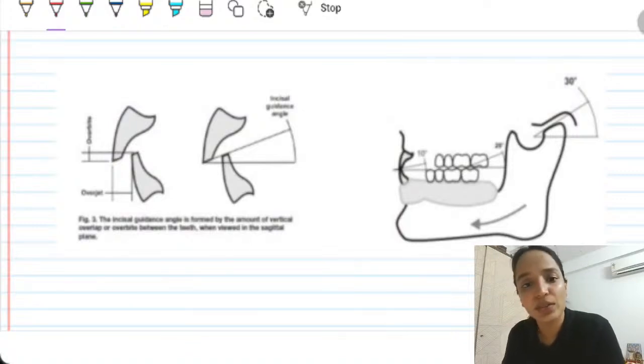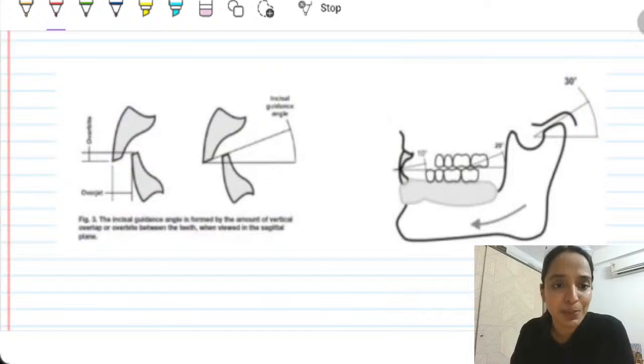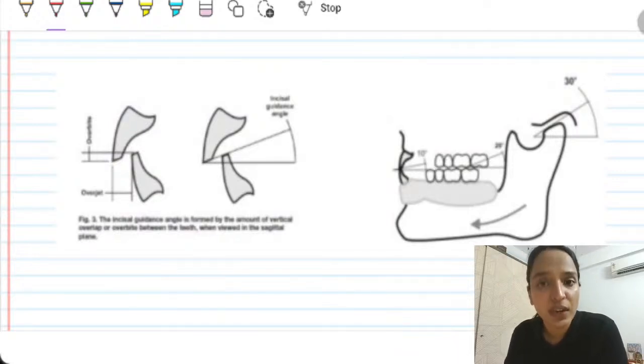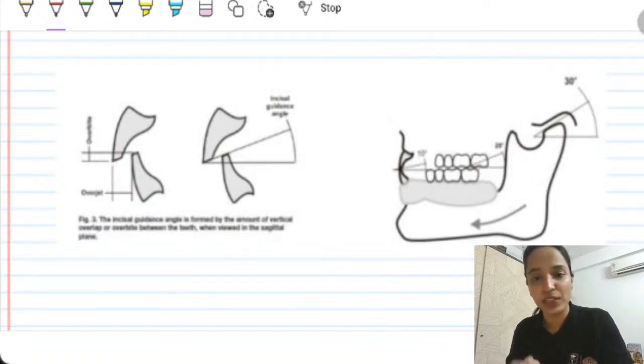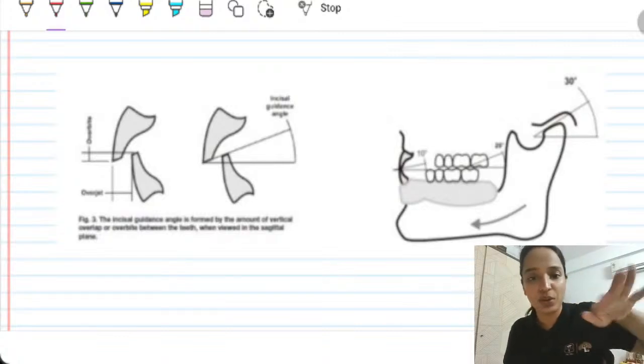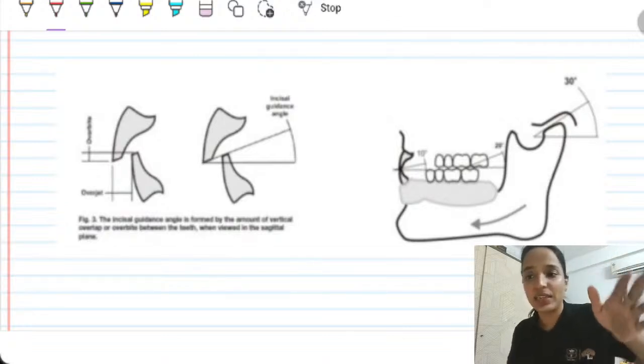In that video, I have explained that the single most important factor for stability is occlusion. The reason is that, for example, you are sitting on a chair right now. I chop off 1 inch of one of the legs of that chair. The chair starts rocking with lateral movements.